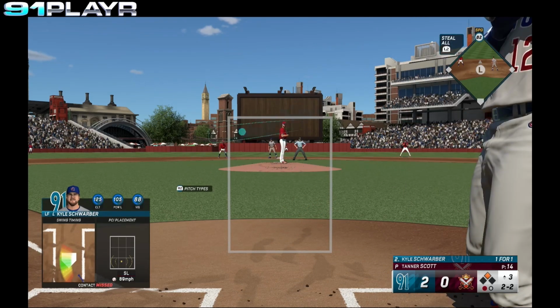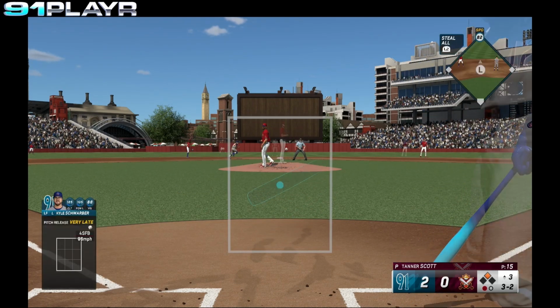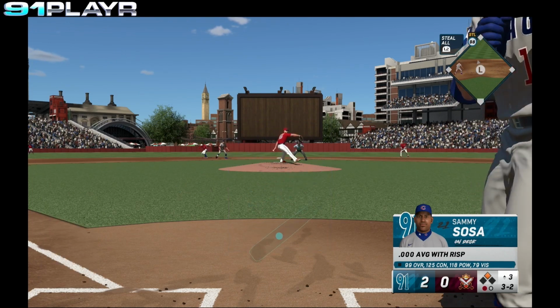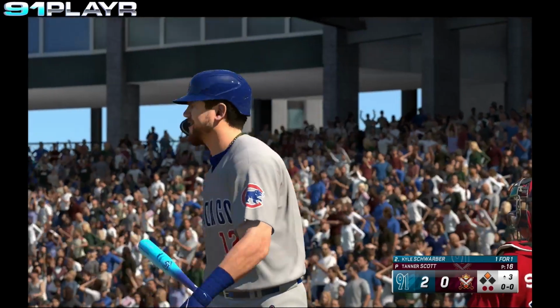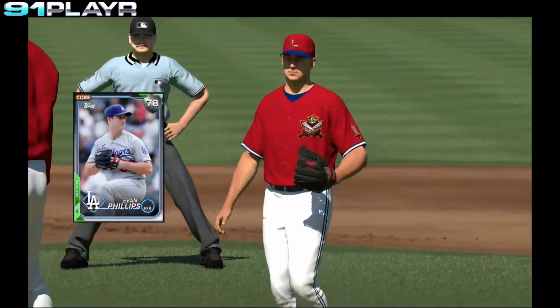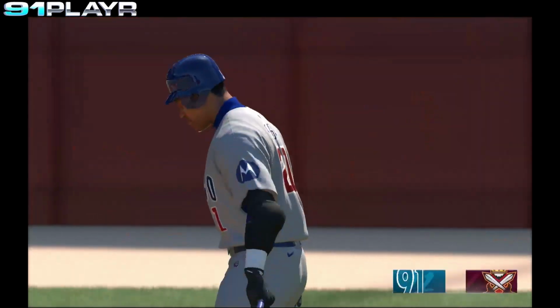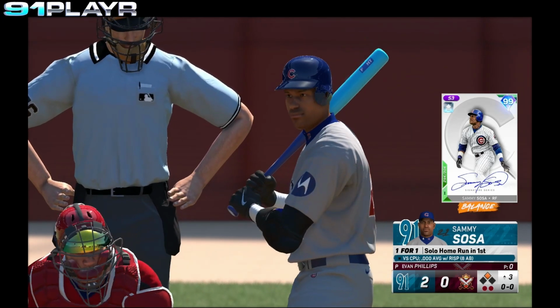Schwarber swings and misses. 2-2's the count. All high. 3-2. Schwarber swings and misses. Out number 2. The Lords are going to the bullpen, bringing in Evan Phillips. Sammy Sosa stepping in for the Cubs. He also homered back in the first inning.